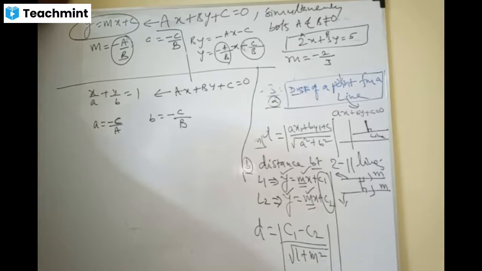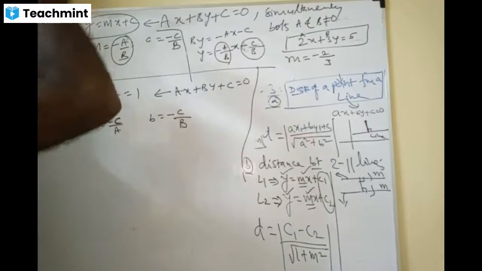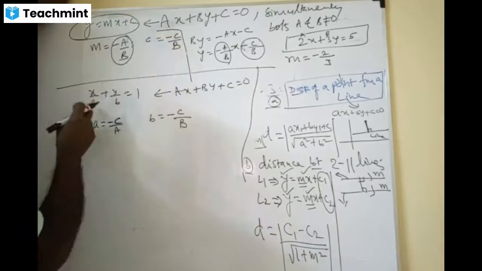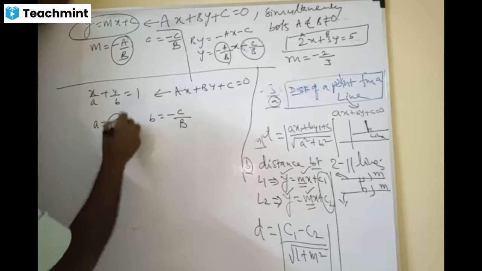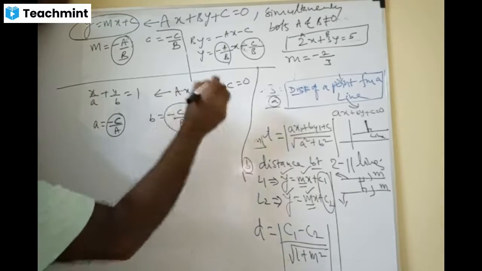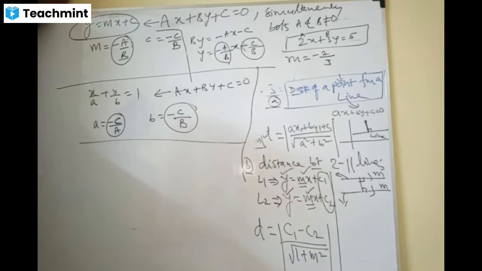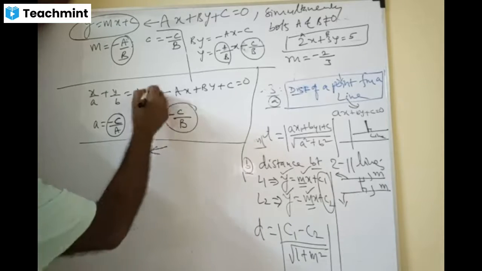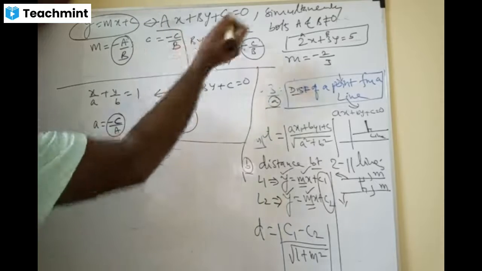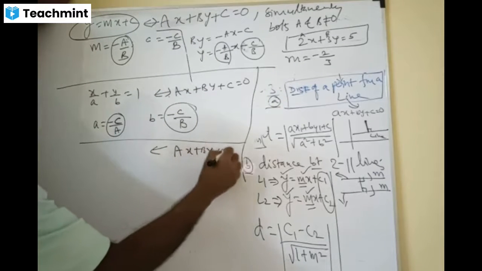Please understand this, dears. Whether it is slope intercept form or intercept form, we are expressing everything in terms of the general form. This is the general one, A, B, C. All these different forms we are expressing in terms of big A, big B, big C. Next part, other way also. Anyway, ax plus by plus c equals 0, this one.